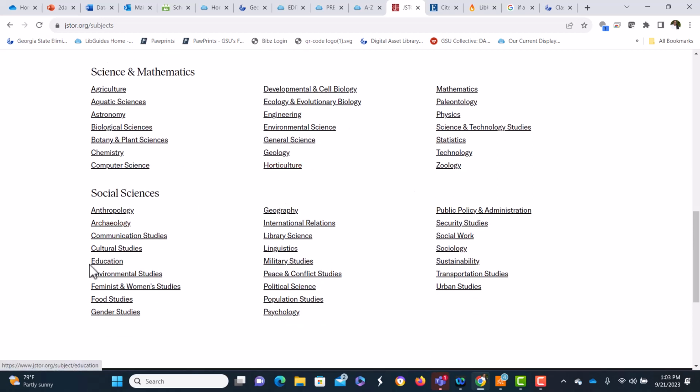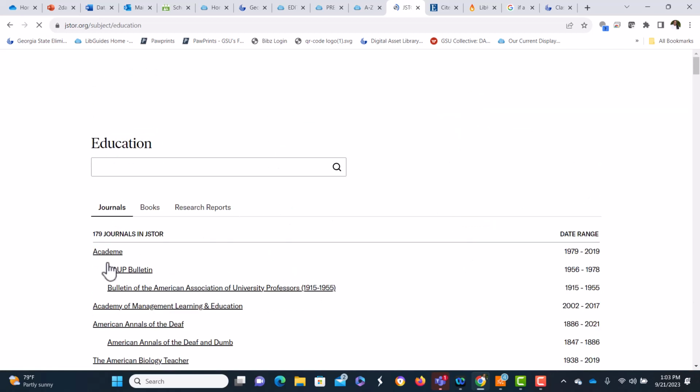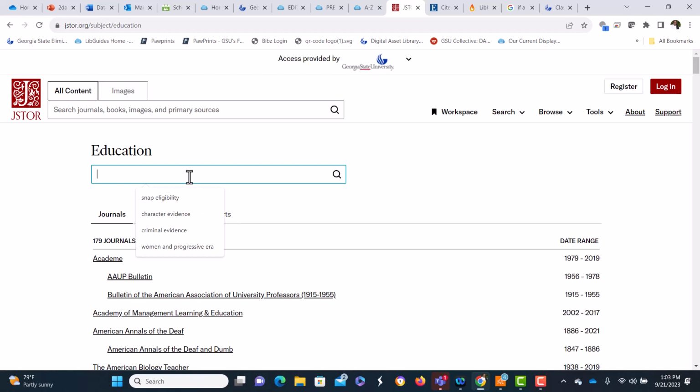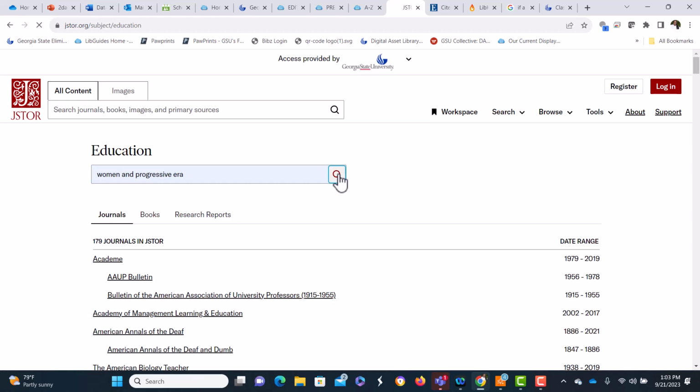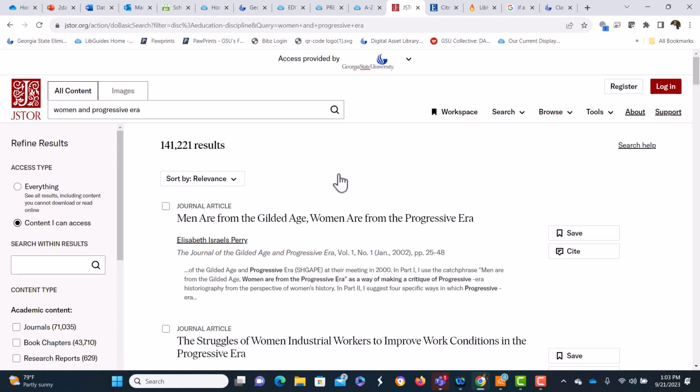And on second thought, let's try education. Okay. Women in the progressive era. Let's search that. We're searching all of the education journals.